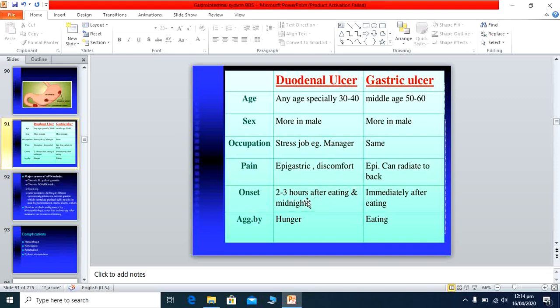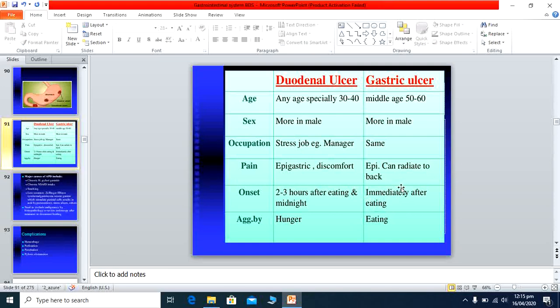Onset, definitely when the meal goes to the duodenal area, it will cause the pain. So it occurs 2 to 3 hours after eating, or in the midnight area, because when you start eating, the food remains in the stomach for 2 to 3 hours for proper digestion, then it goes to the duodenum. Whenever it goes to the duodenum and touches the ulcerative area, the patient immediately feels pain.